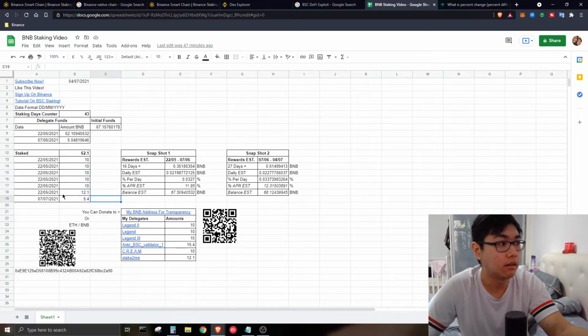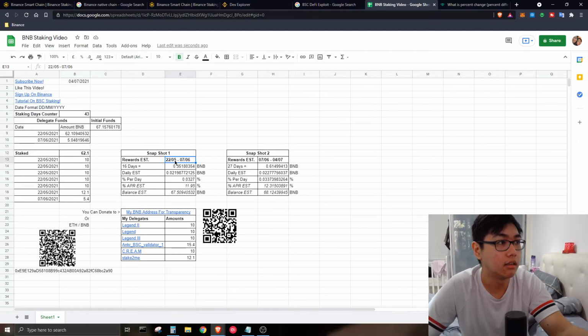After that I put in an additional 5.4 BNB on the 7th of June, so let me edit this. And over here you can see the snapshot one, which is estimated around 16 days of my staking period.